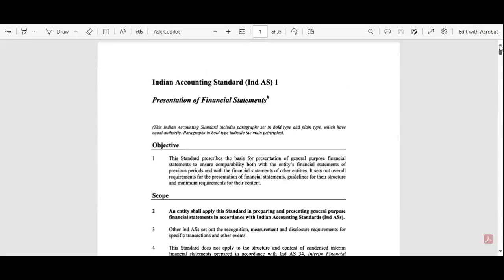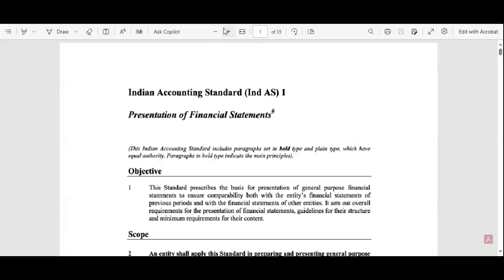Yes, sir. Okay, so guys, see, this is the actual Indian Accounting Standard AS1 document. That document is of 35 pages. That means brief guidelines provided by the Companies Amendment Act 2015 to prepare the financial statements. Now I enlarge it so you guys can read. This document is the Indian Accounting Standard, that is AS1.